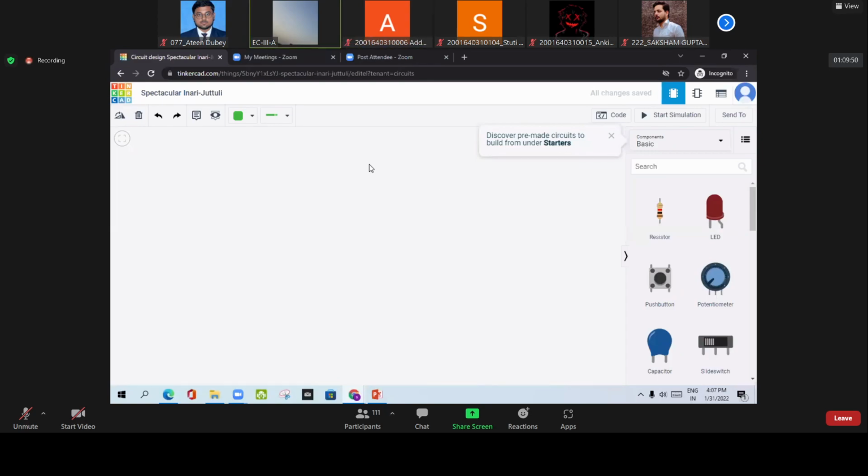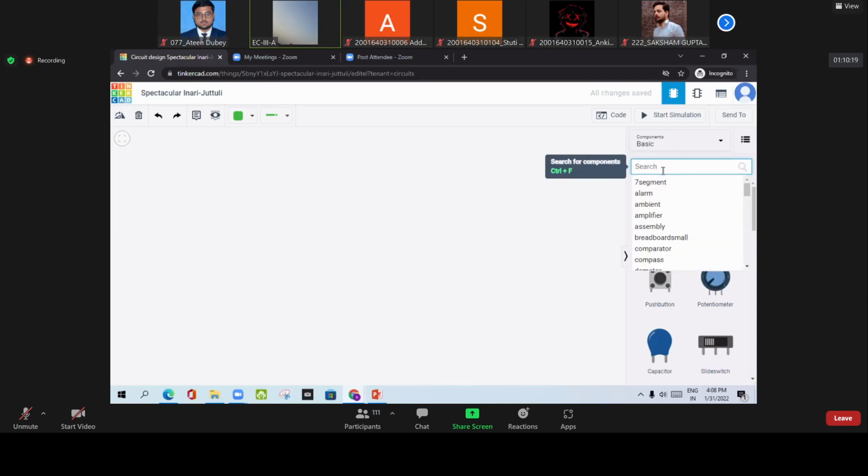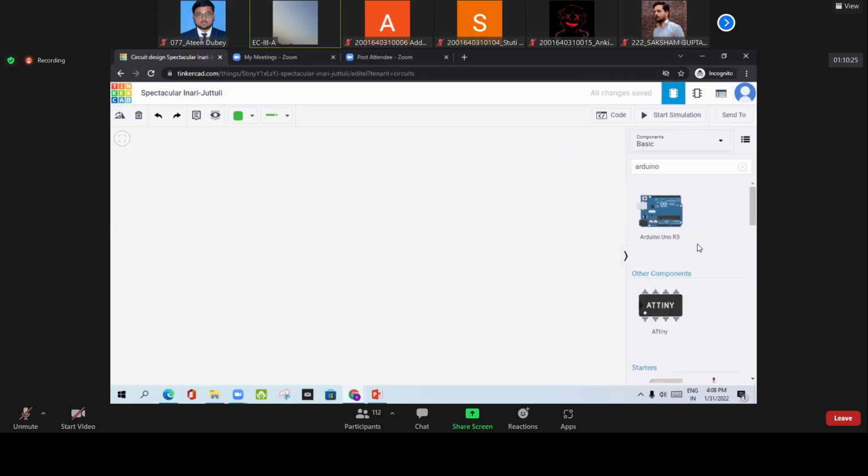So if this is the board, first of all, I will take a microcontroller part. I will send the link of this site and you can practice making any circuit. First you can make a circuit and check the output, and then you can make that circuit in a lab as well. Let's start. First of all, I will open and select Arduino Uno. Let us suppose this is the Arduino Uno I have taken.